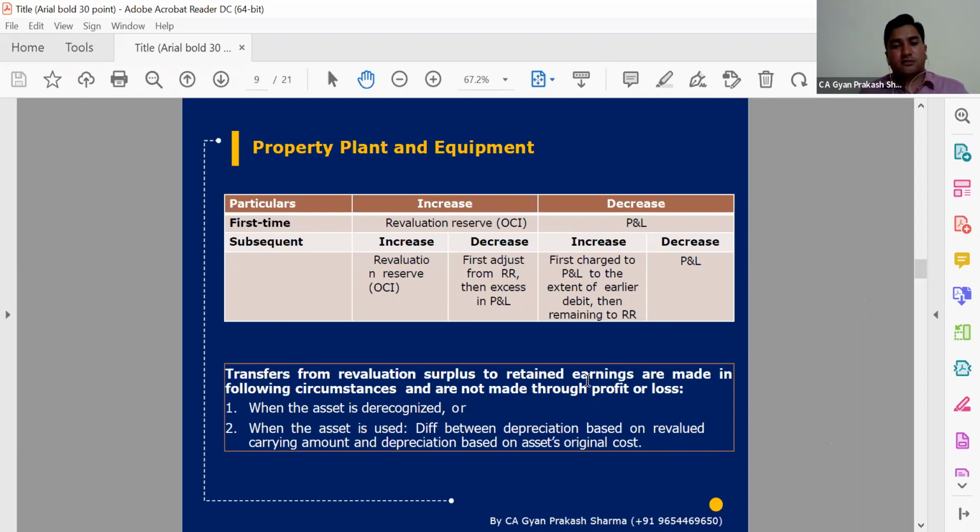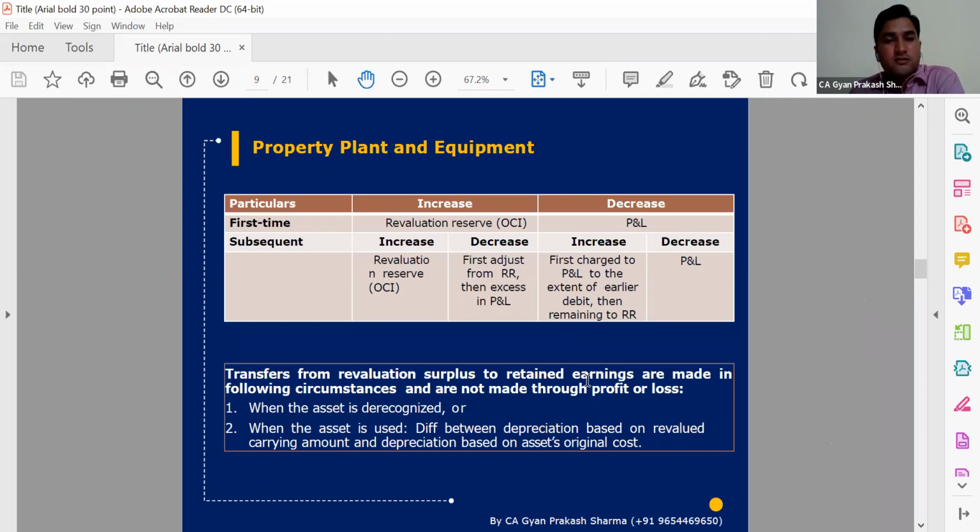But if there is an increase the first time, and in the next year or the year after there is a decrease, then when we have a revaluation reserve against this particular revaluation done earlier, first of all we will try to adjust that revaluation reserve, and then any excess goes to the P&L, and the vice versa situation applies in the decrease case also.